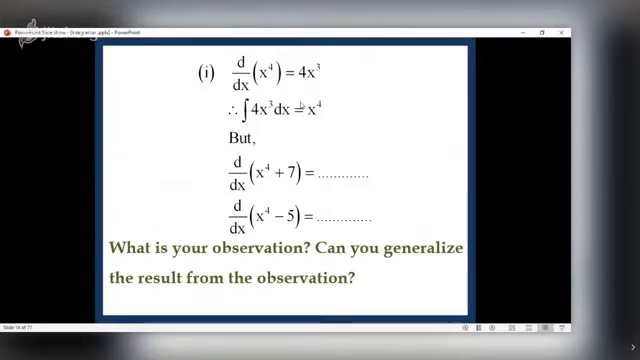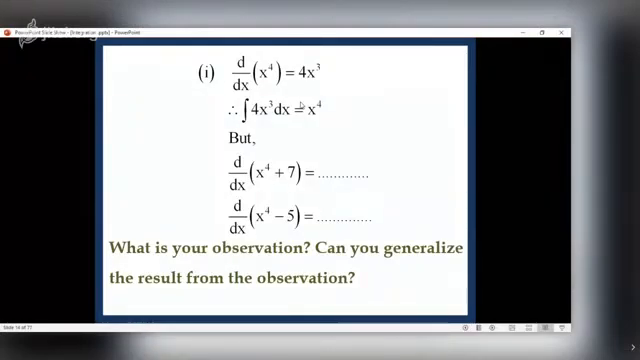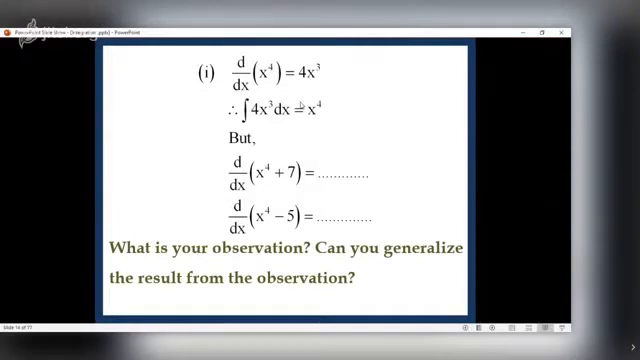Now can you tell me the reason why the derivative of 7 is 0? See, derivative measures the rate of change. Now a constant is one which does not change. So what will be the rate of change of a constant? It will be 0. So the derivative of any constant is always 0. So here d/dx of x raised to 4 plus 7 will be the derivative of x raised to 4, which is 4x cube, plus the derivative of 7, which is 0. So finally it is again 4x cube.